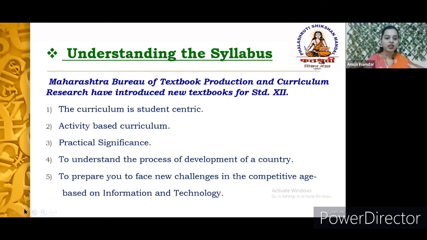As far as the syllabus is concerned, we can draw the inference that this curriculum is student centric, an activity based curriculum. Whenever you read any particular chapter, you will get headings like complete the following table, or find out the examples for various types of elasticity and so on.